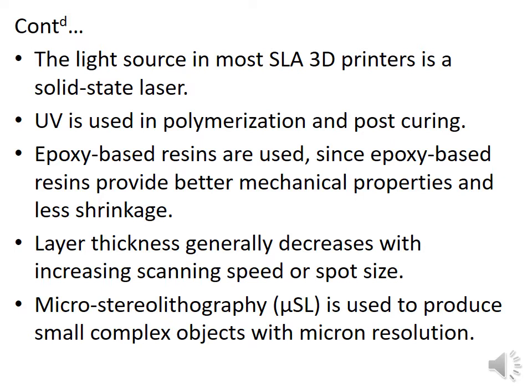Light sources used in most SLA printers are solid-state UV lasers, epoxy-based resins are used, and layer thickness decreases with increasing scanning speed. There is another method known as microstereolithography, which is used to produce small complex objects with microns of resolution.